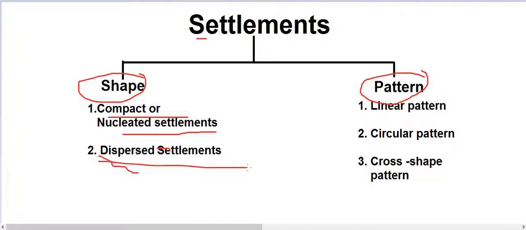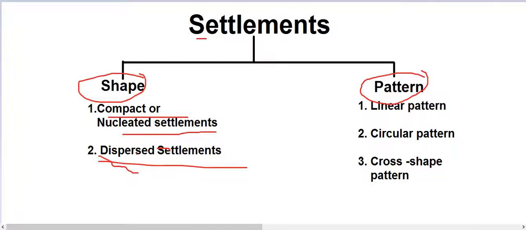One home is at a hilltop and another home is at a different hilltop, and only the market in between those hilltops connects the dispersed settlements. When people's habitations are far away from each other, that comes under dispersed settlements.